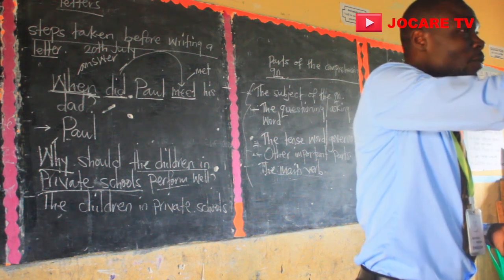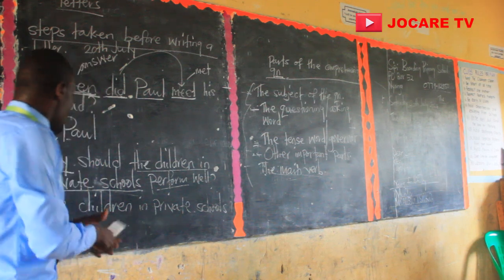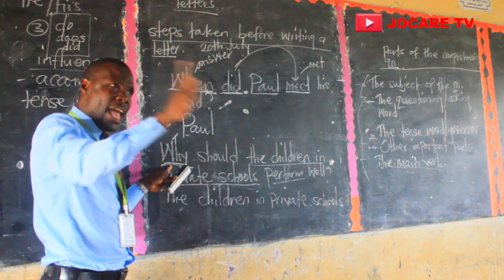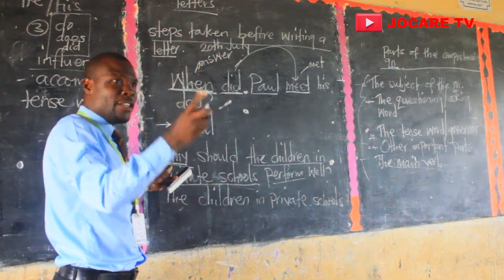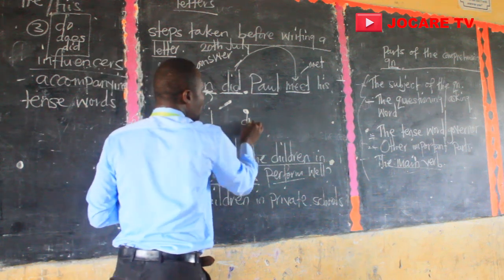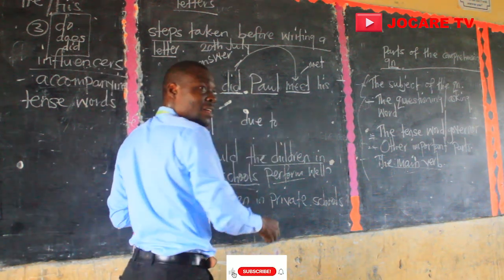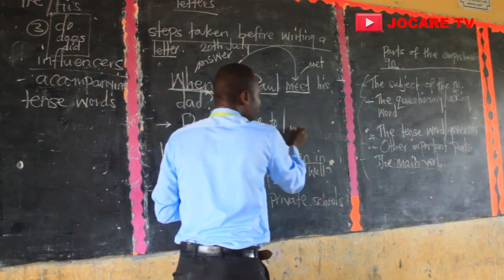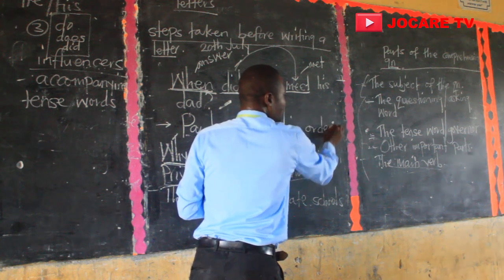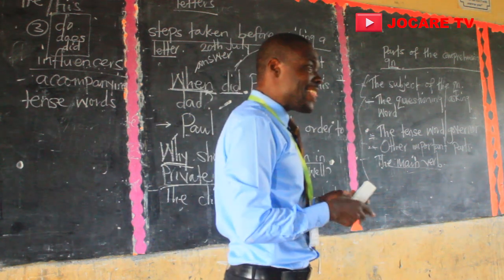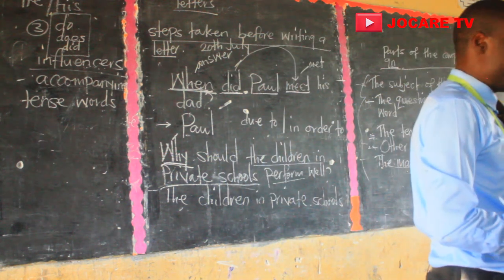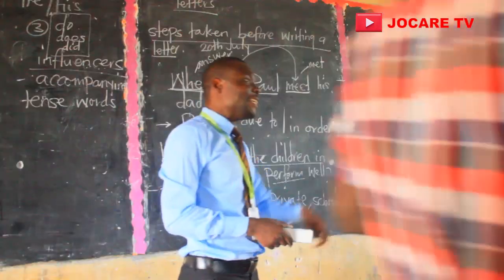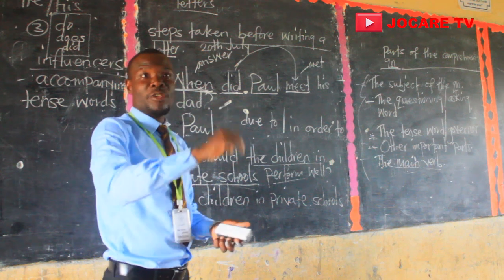Let me correct this grammatically. For questions of why, if it is an aim or a purpose, we don't use because. We use due to, or in order to, so as to, such that, so that. But if it is just a reason, we say because. Strictly. Thank you. That's one question.